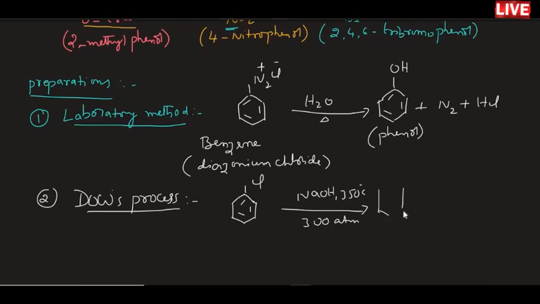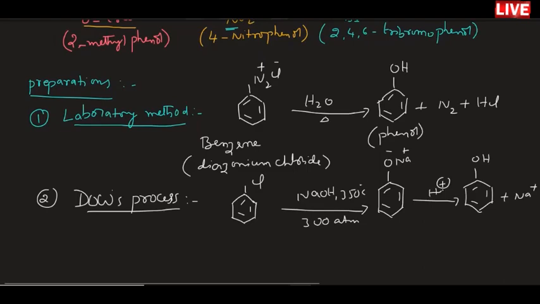First the chlorobenzene will be converted into sodium phenoxide, and that sodium phenoxide is further acidified to give phenol. If you acidify this sodium phenoxide, you get phenol with the separation of the sodium salt.